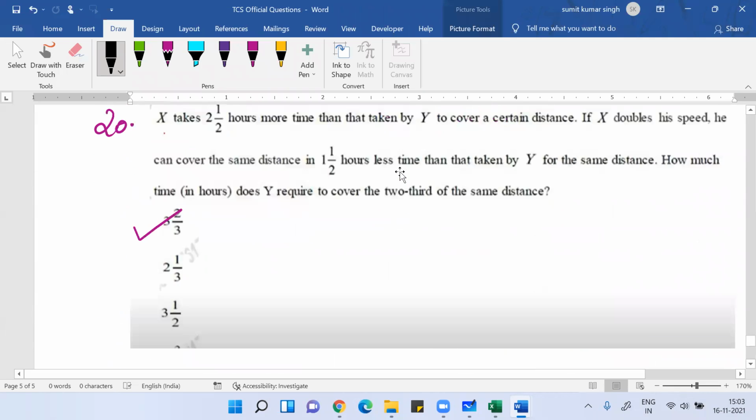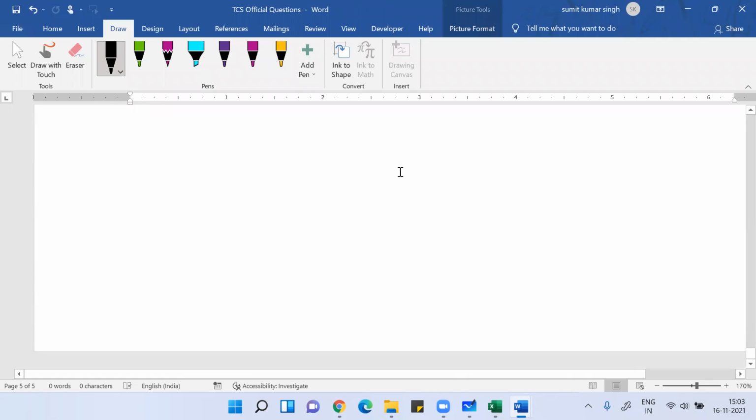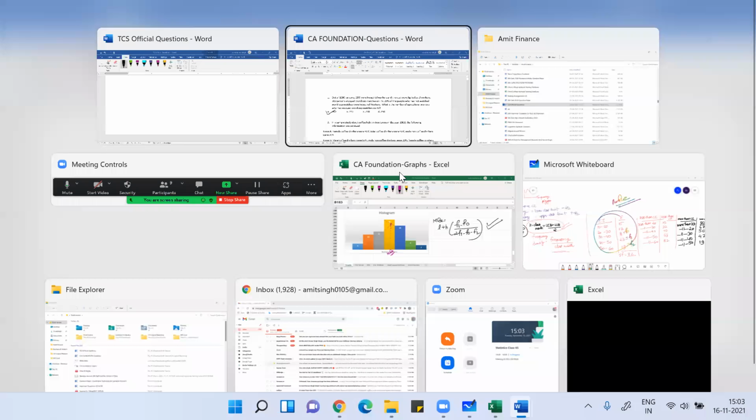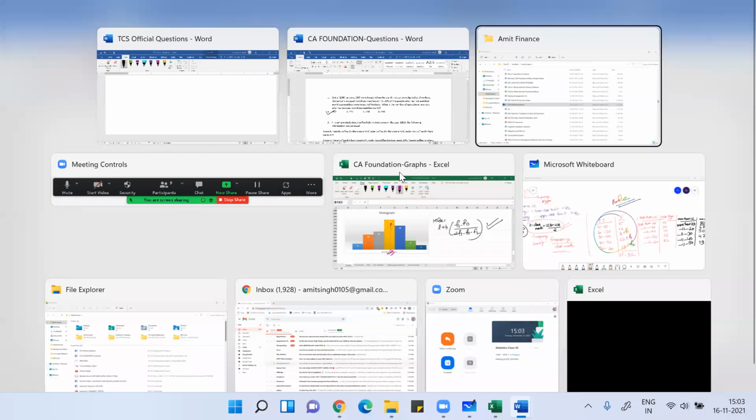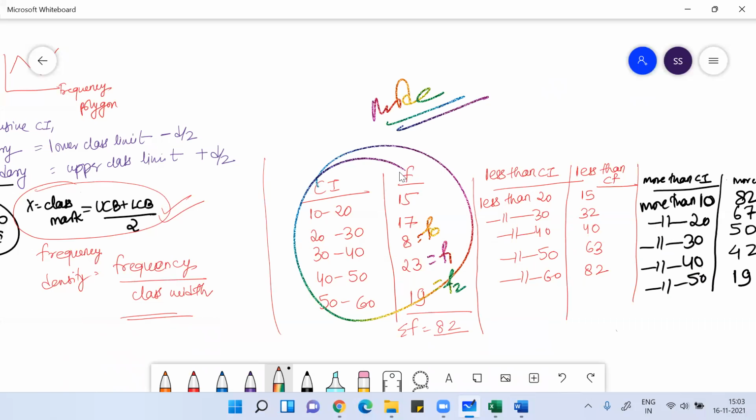This is standard deviation and statistics. You can see around 15 to 20% of questions in TCS came from statistics only. The reason for showing you this is that when I do TCS-specific training in different engineering colleges, next month I will be busy with that. There I teach the same things to the engineering students: what is median, mode, standard deviation, quartile deviation, all that. You can see how important these topics are.